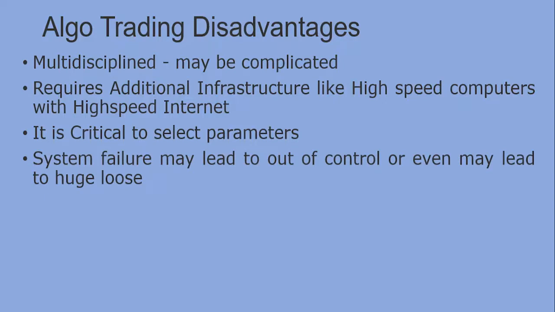System failure may occur that may lead to loss of control or even a huge loss. So any system we are developing, for the time being, should not be 100% automated, in my opinion, because if the system fails and a human being cannot do anything, then definitely it will go out of control and we may face a huge loss. Therefore, any system should always be semi-automated. That is my opinion.